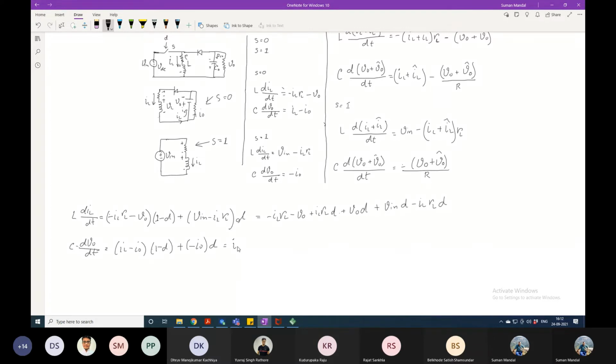If you have any doubt, please ask. Minus RL minus IL into D. And also if I am making any mistake in the calculation, please tell me.